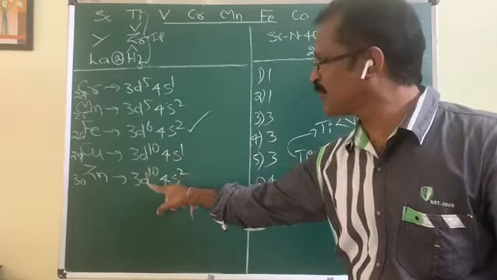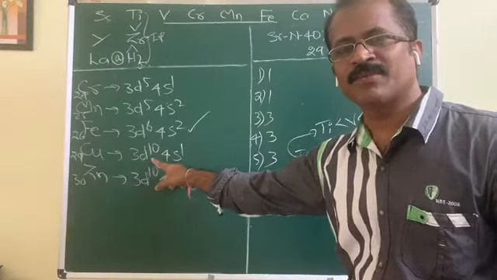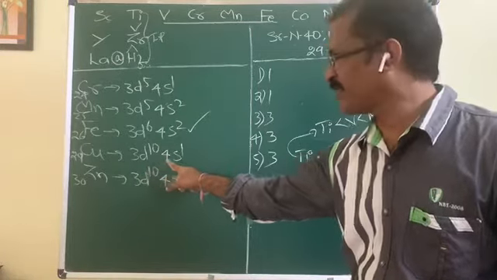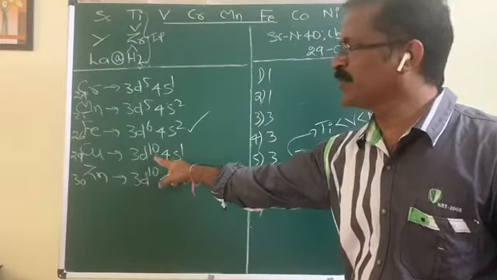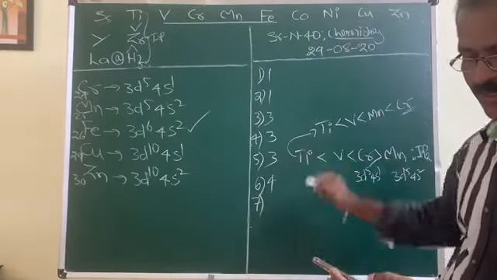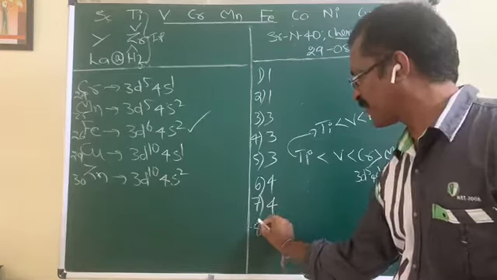So compared to zinc, in copper removal of the second electron is difficult because it acquires a stable configuration by the loss of an electron. And so between these two, IP2 is highest for copper. So copper has the highest second ionization potential. Hence the fourth option is correct for this.